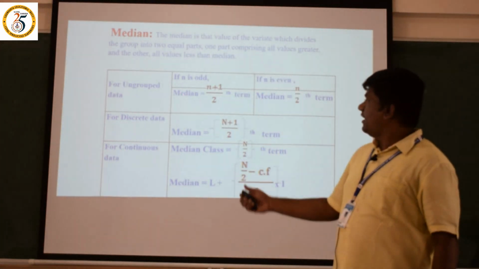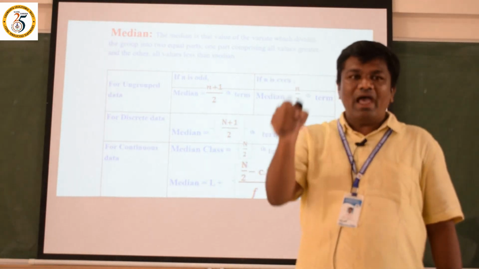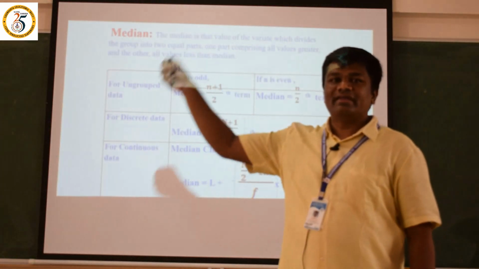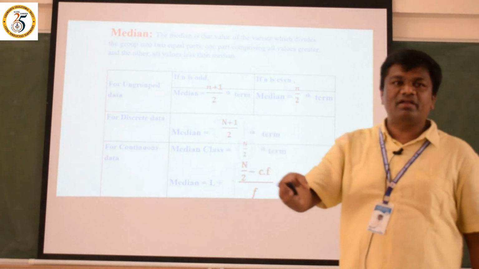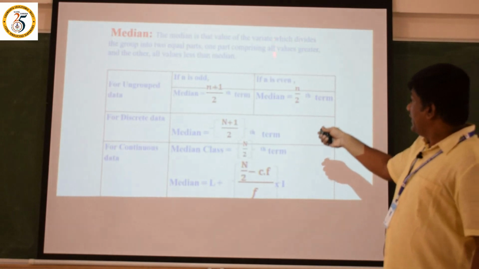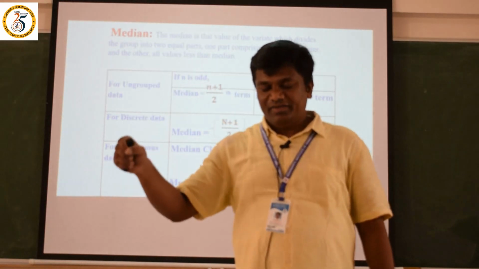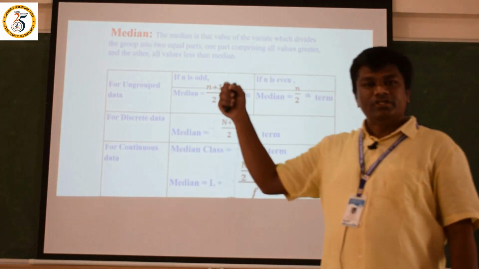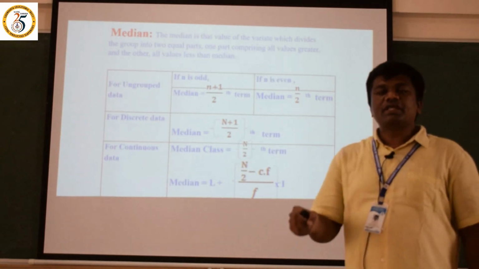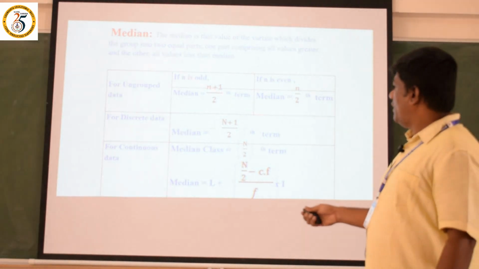Under the ungrouped data, if n, the number of values, is an odd number, I mean 1, 3, 5, 7, 9, 11 like that, then the formula is the (n plus 1) divided by 2th term. If the n value is even, like 2, 4, 6, 8, 10, 12, these are all even numbers, then the median is equal to the n by 2th term. This is the formula for ungrouped data.